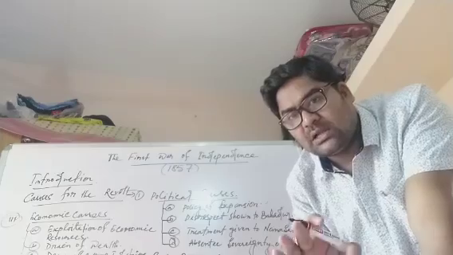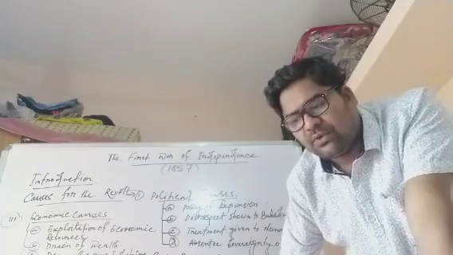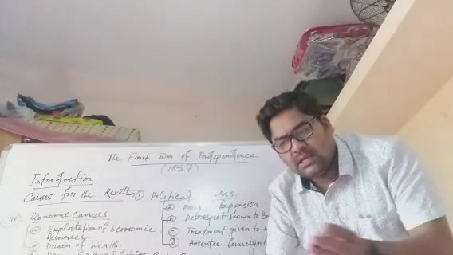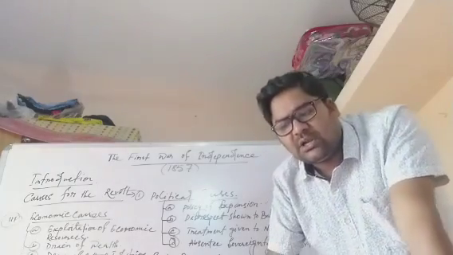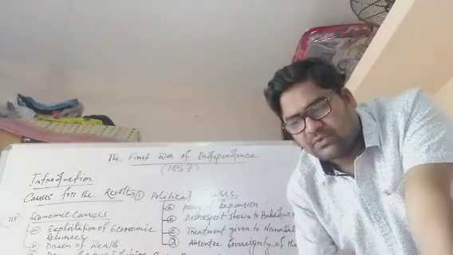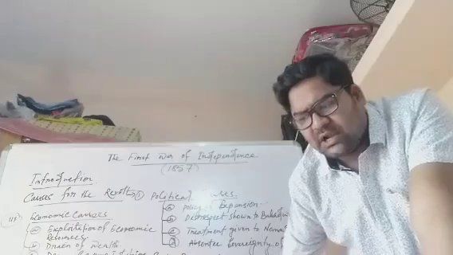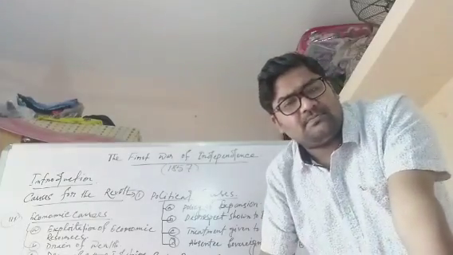And the drain of wealth actually took place in various ways, like salaries, incomes and the savings of the Englishmen, and the British expenditure in India, purchase of military goods, office establishments, as well as the interest on debts, etc.